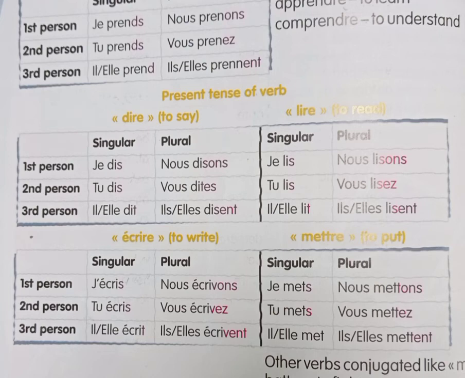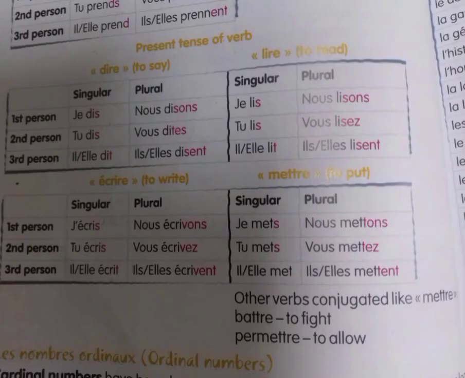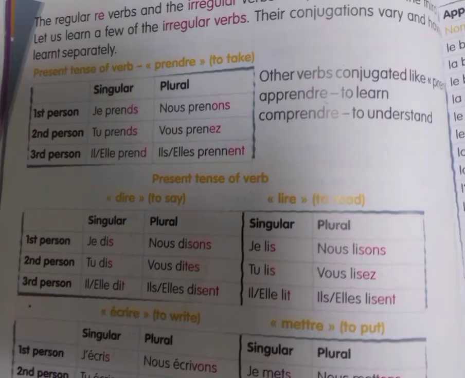So the verbs that come in the third group are dire, which means to say, lire, to read, écrire, to write, mettre, to put. These verbs all end with re, but when you conjugate them, each and every verb has a different conjugation in front of each of the subject pronouns.